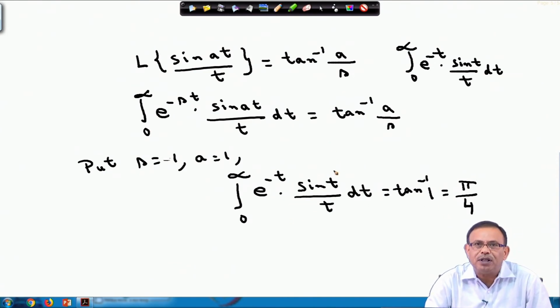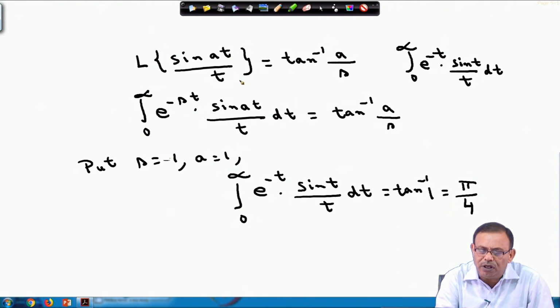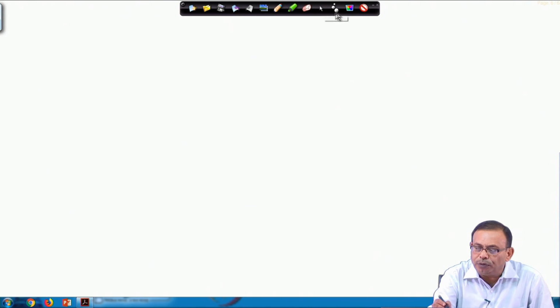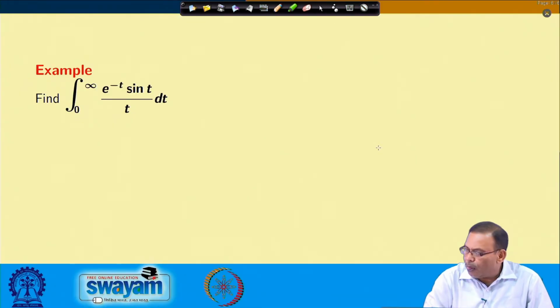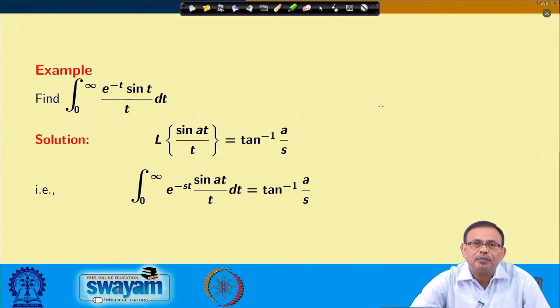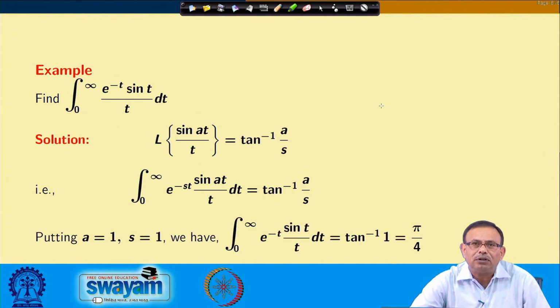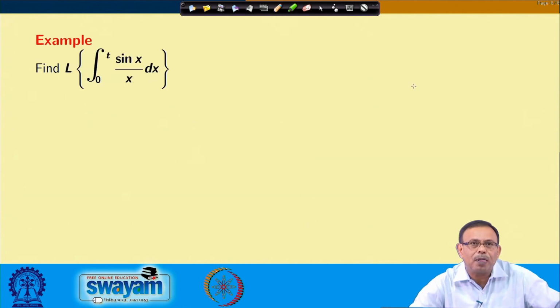You see the steps, in very small steps and with very little calculation, only using this formula which I know already, that the Laplace transform of sin at / t equals tan inverse a/s. Using this we are showing that the value of this is pi/4. Just let us see this. As I have explained, ultimately I am getting the result as pi/4.